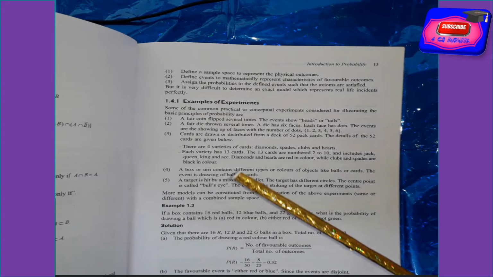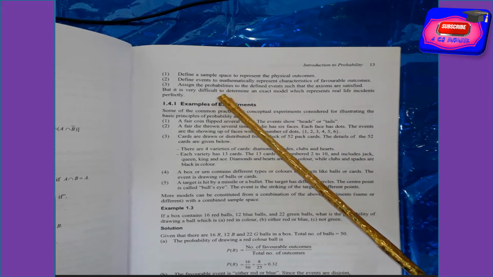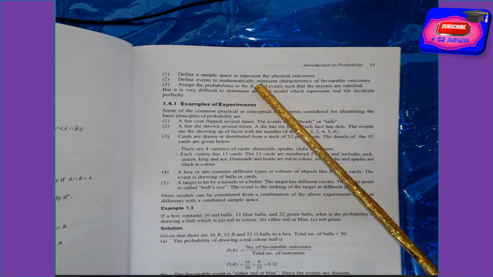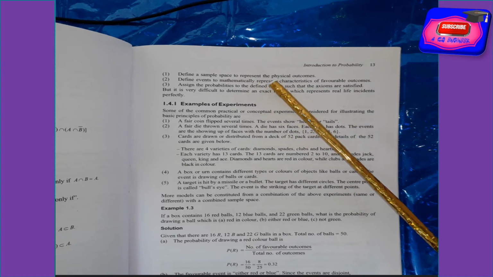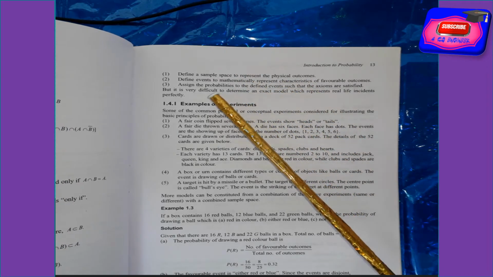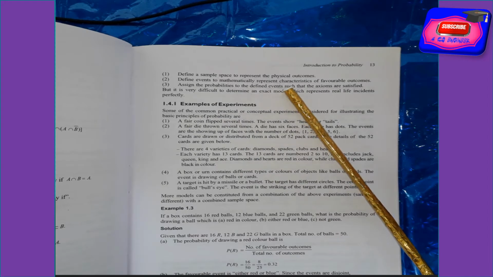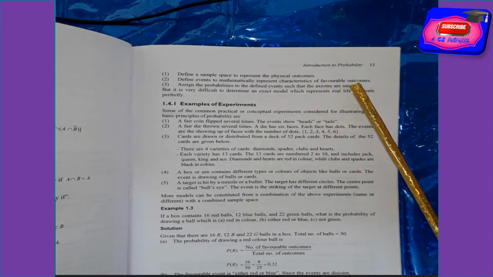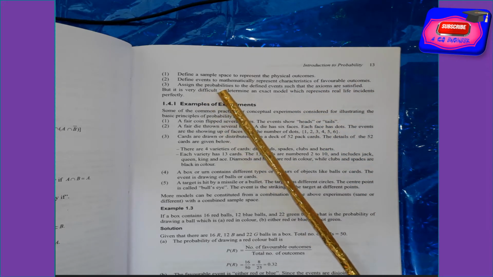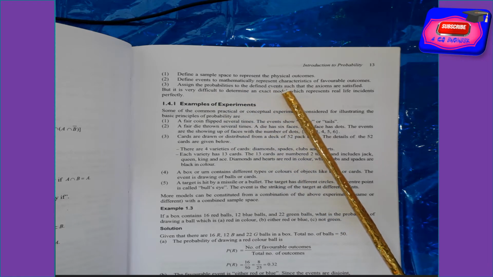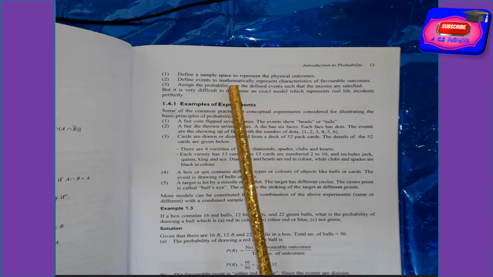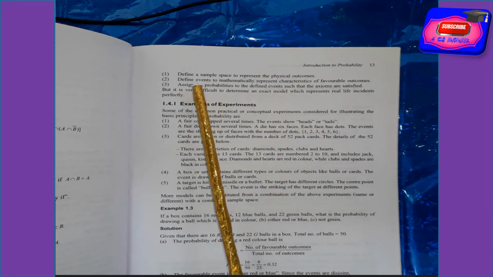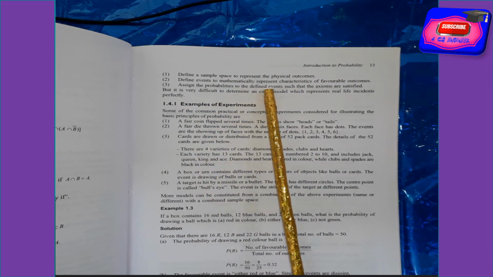Now we discuss the following steps. First, define a sample space to represent the physical outcomes. Second, define events to mathematically represent the characteristics of favorable outcomes. Whenever you define a sample space, you get the physical outcomes. Whenever you define the events in mathematical representation, you get the characteristics of favorable outcomes.